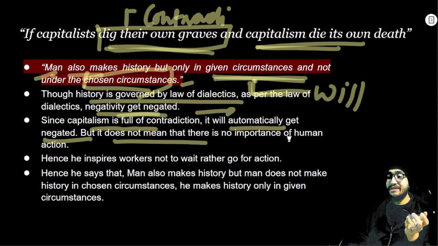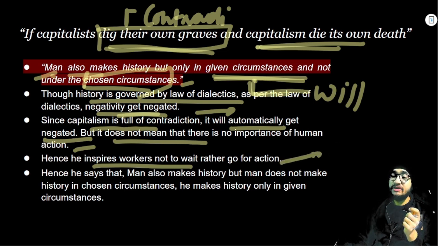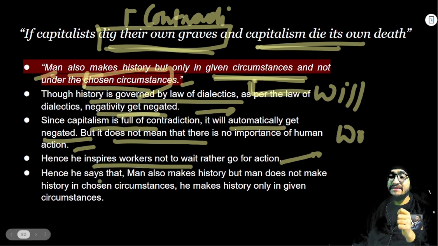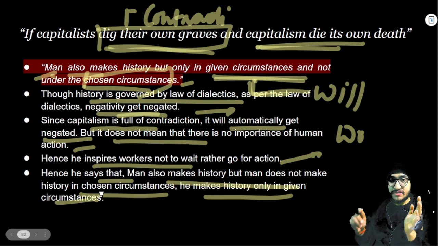But it does not mean that there is no importance of human action. It will get negated as per the evolutionary course of history, but it is not possible without human action, because humans have to act, humans have to create history, and when they are given the circumstances, they will do so. Hence he inspires workers not to wait, but to go for action, right? That is why he says to the workers: workers of the world, unite, you have nothing to lose but your chains, right? Hence he says that man also makes history, but not in chosen circumstances; he makes history only in given circumstances, right?